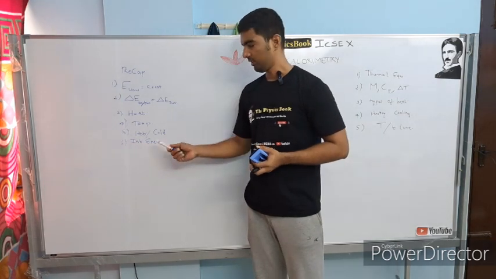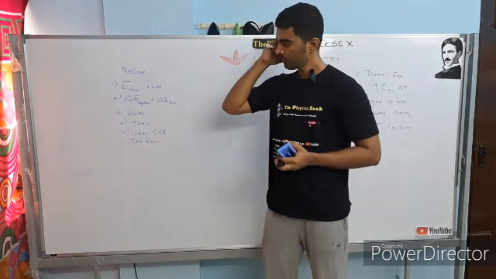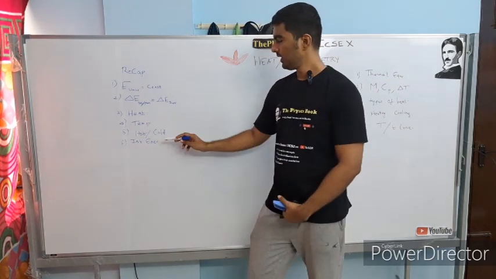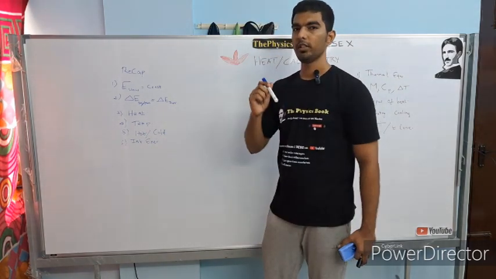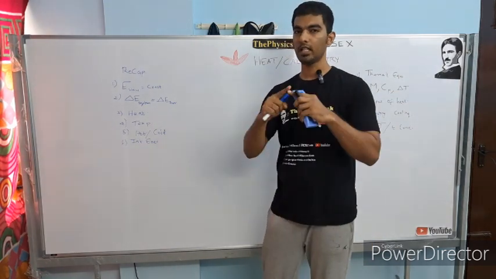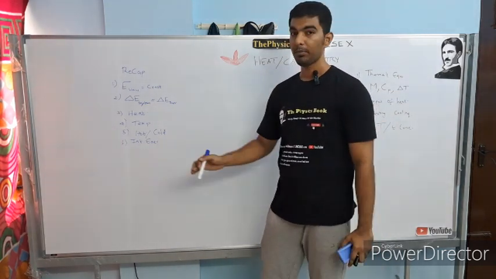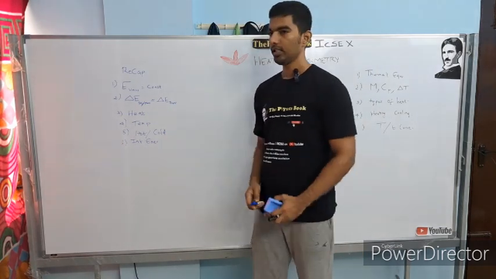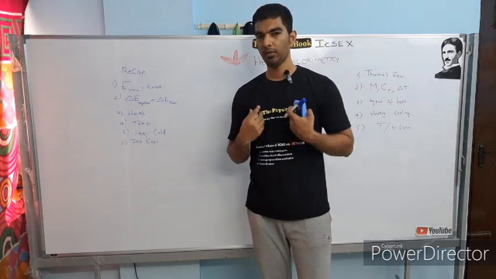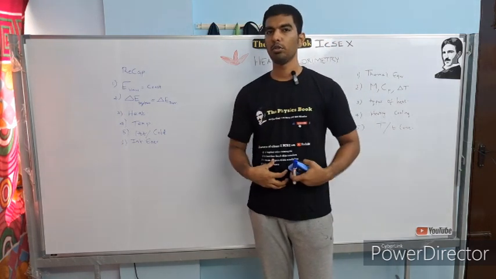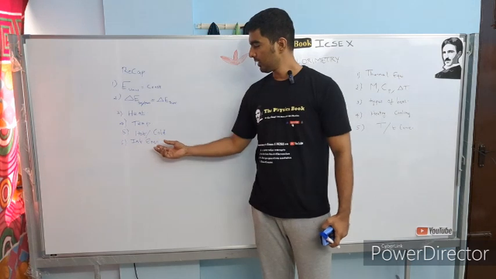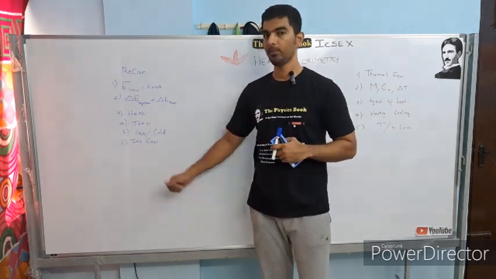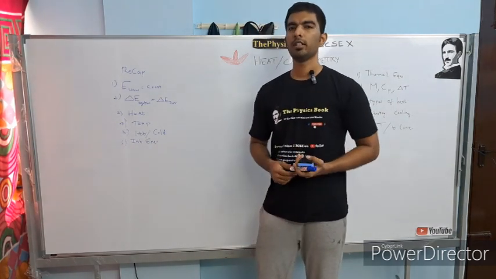Now comes the internal energy, the interesting part, which we need to compare against the heat energy. Internal energy doesn't behave the same way as heat energy, because internal energy is stored within the body, and heat energy is an energy transfer between two bodies. Internal energy can exist within one body itself. Heat transfer needs at least two bodies. And internal energy is nothing but, for example, if you are eating food, it is getting stored in your body. The same way, if heat energy is given to this body, it can be stored in that body itself as internal energy.